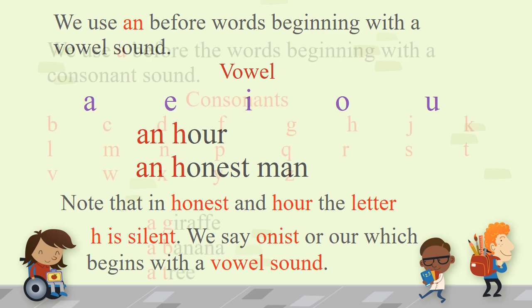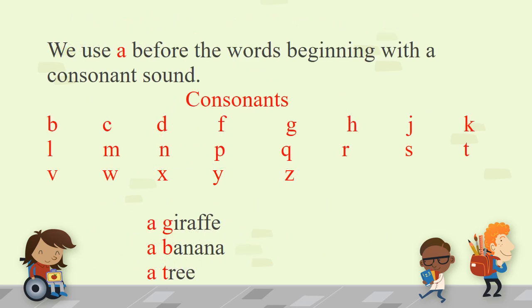Okay. Now let's go to article a. We use a before the words beginning with the consonant sounds. You know what are consonants? All the letters in your English alphabet, after you remove A, E, I, O, U, they are consonants. Examples, a giraffe, a banana, a tree.